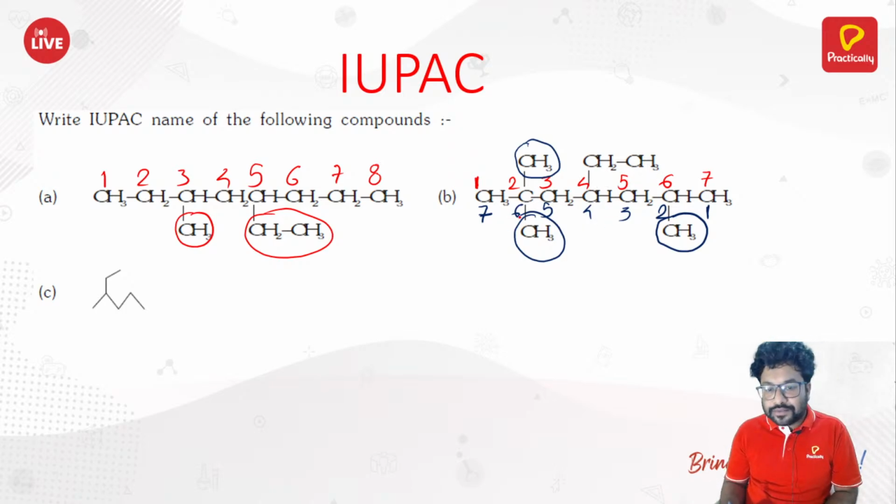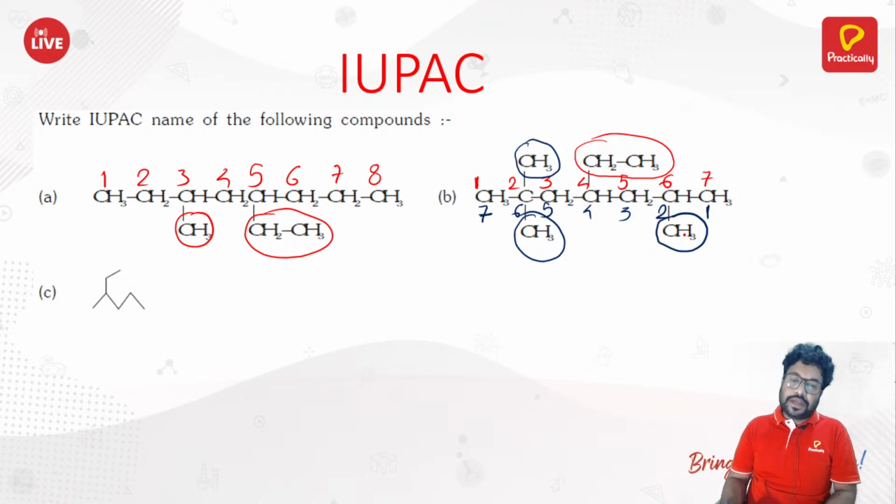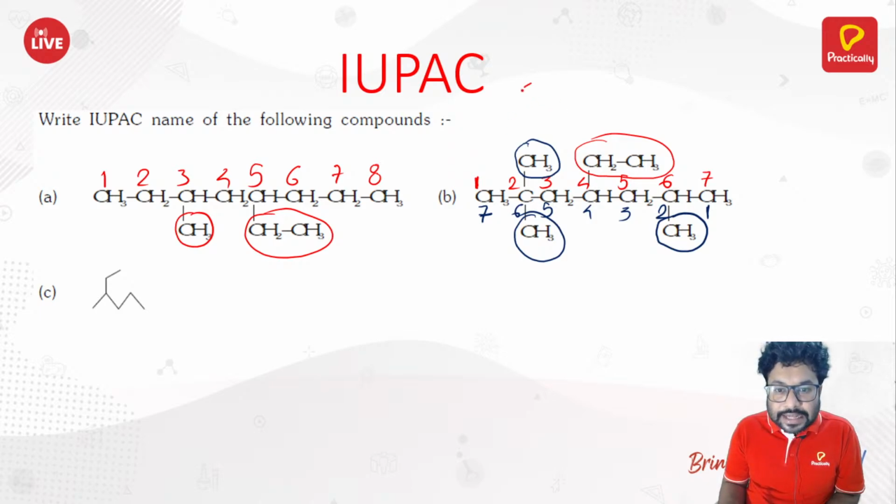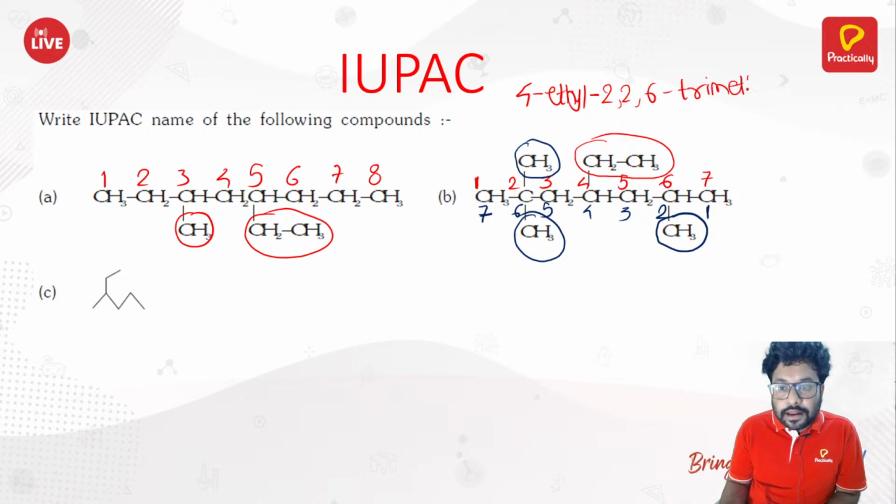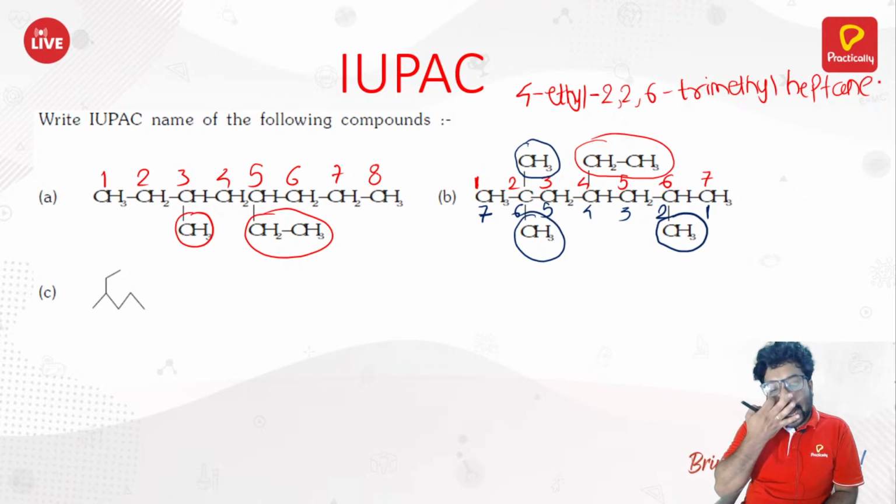Now what is it? On the second position, you got the 2 methyl. On the fourth position, you got the ethyl. And on the sixth position, you got 1 more methyl. So how would you name this? You would name this as 4-ethyl-2,2,6-trimethylheptane. Trimethylheptane. That is how you name this compound.